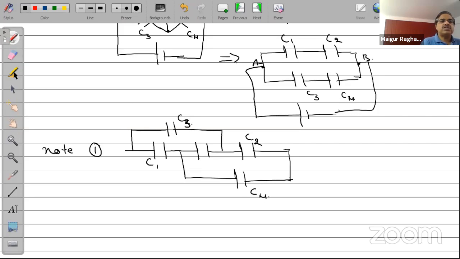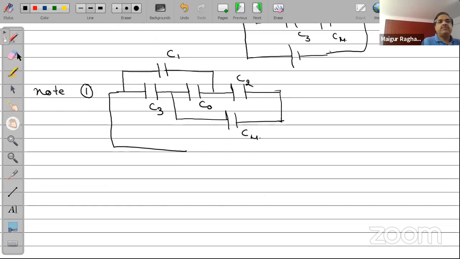Or maybe I'll just rewrite this with two capacitors, which would be an easier way of doing it. C1 and C3, and this should be C0. So this is connected to a battery of EMF E.